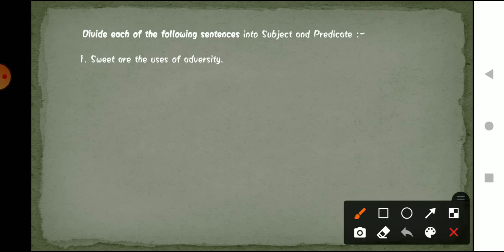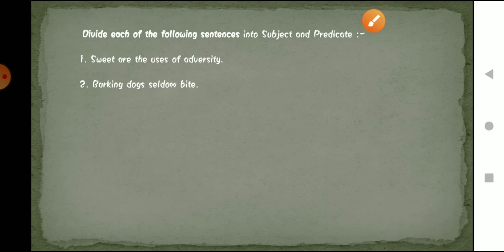In this, what is the subject? We have to identify whom we are talking about. The first one is, "Sweet are the uses of adversity." So we are talking about what? Sweet, right? So our subject is sweet, and the rest is our predicate. Yes. Now the second is, "Barking dogs seldom bite." What does that mean?